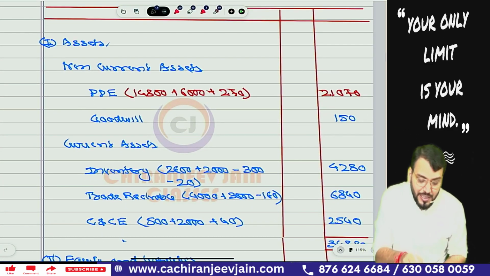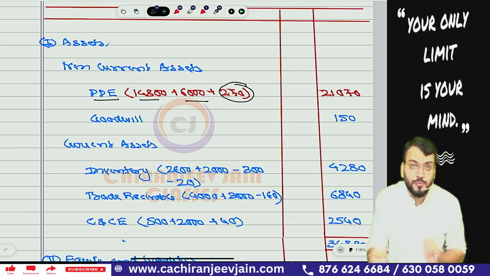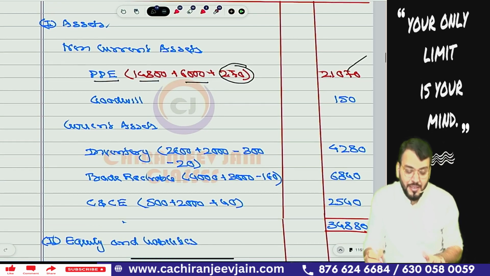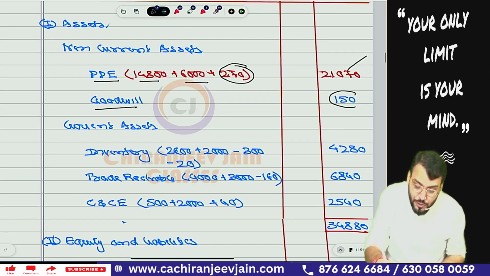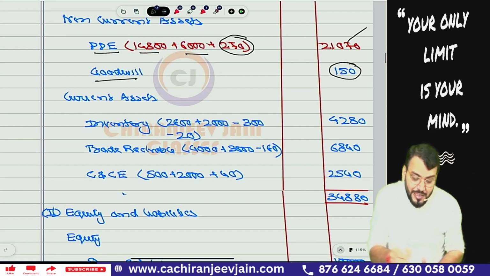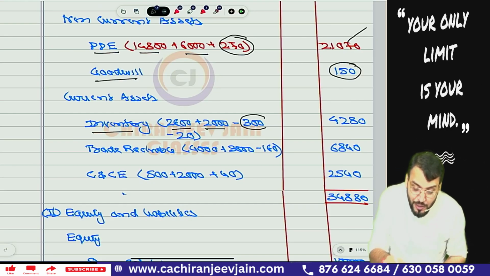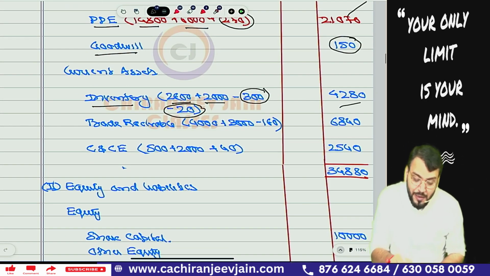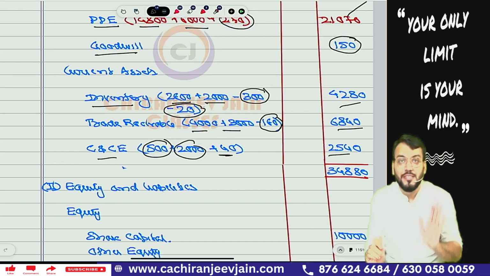So you can see non-current asset PPE will come. This is book value plus 270 adjustment. This is simple. Then goodwill will come as per working note. Current asset inventory will come book value plus book value, whatever has been given, minus that fair value adjustment, and minus URP will come. Trade receivable, book value plus book value, minus 160 will come. Cash and cash equivalent, book value plus cheque in transit will come.